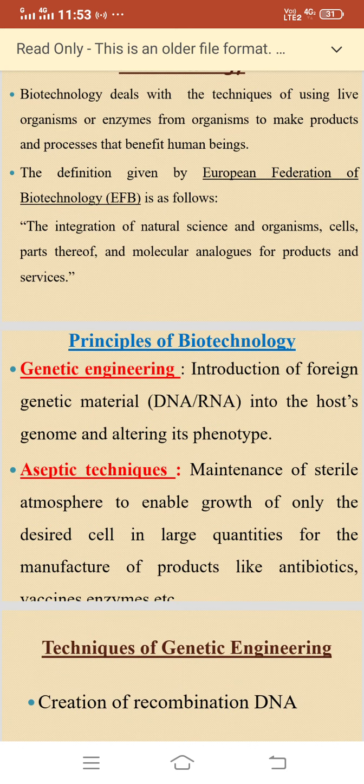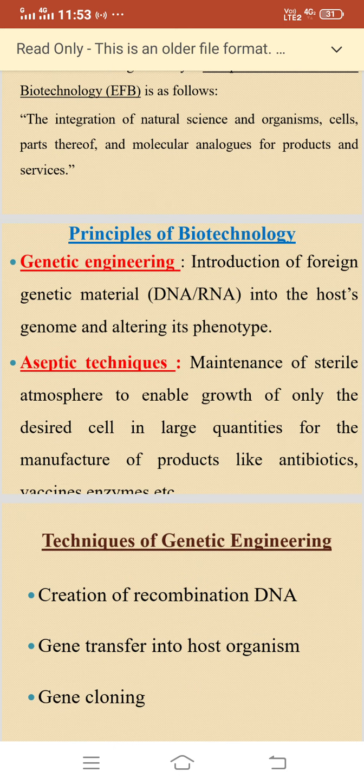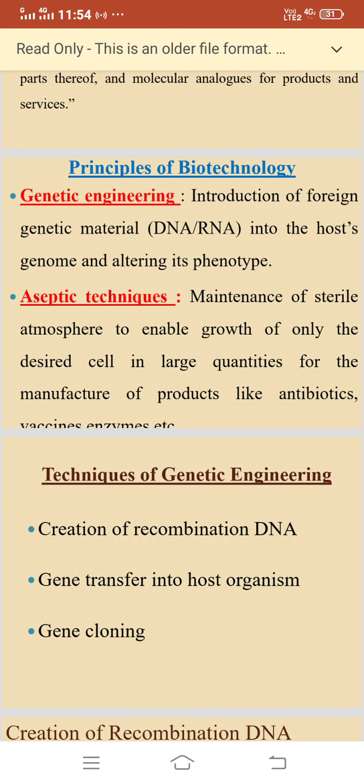Now, the principles of biotechnology. First, genetic engineering: introduction of foreign genetic material like DNA or RNA into the host genome and altering its phenotype. And second, aseptic techniques: maintenance of a sterile atmosphere to enable growth of only the desired cell in large quantities for the manufacture of products like antibiotics, vaccines, enzymes, etc.